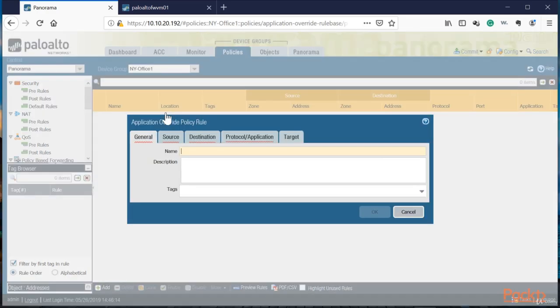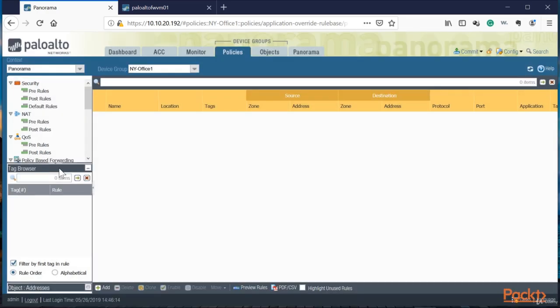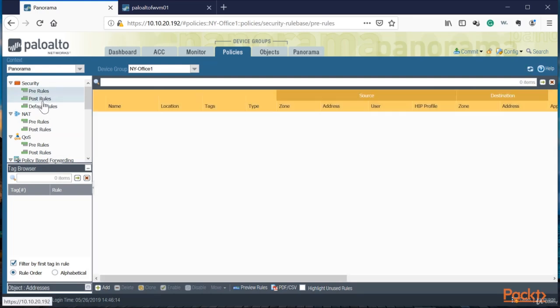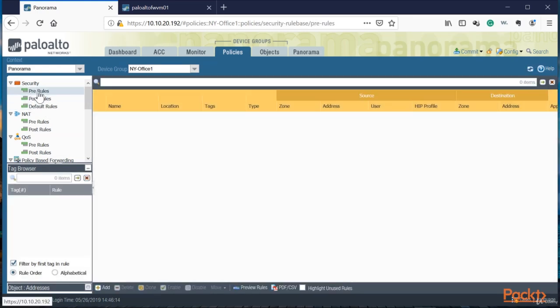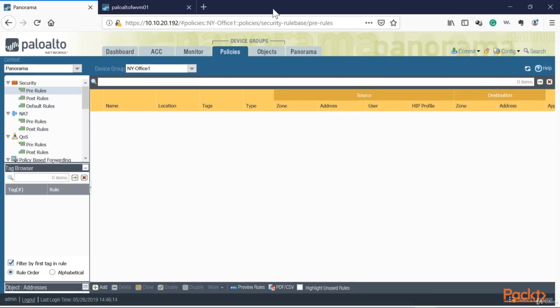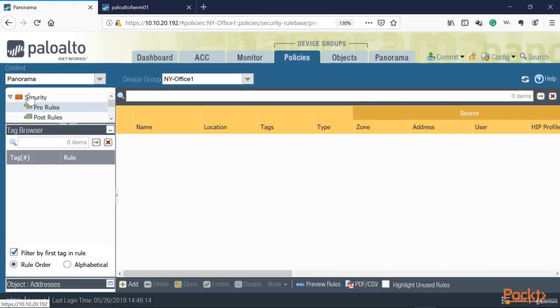So let me go ahead and do a quick policy. And by the way, I'm going to show you real quick. We have pre and post rules and default rules. Pre rules are usually the rules where you are allowing stuff, and they're going to be falling on top. If you see here on this particular icon, let me go ahead and zoom in a little bit so I can show you.